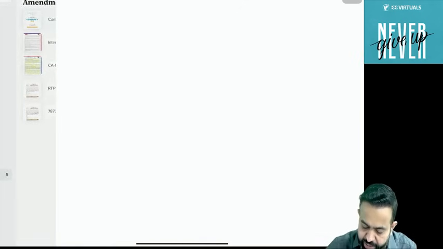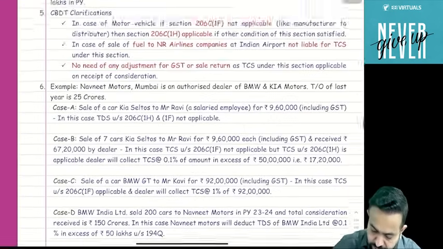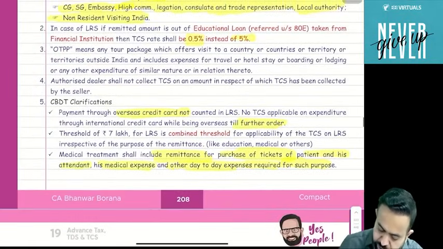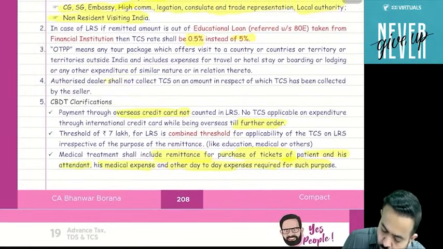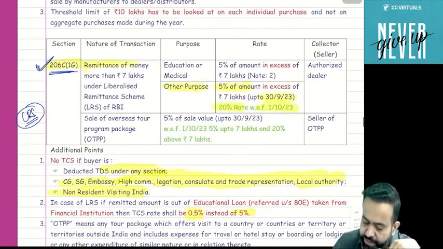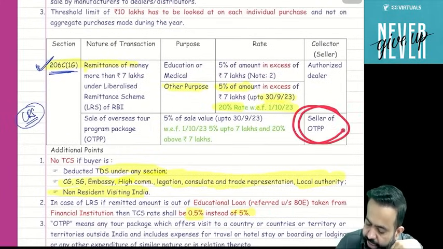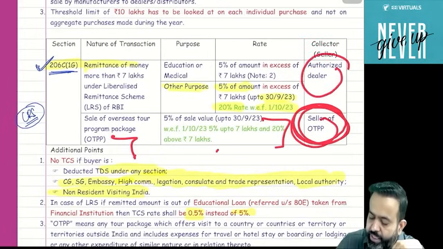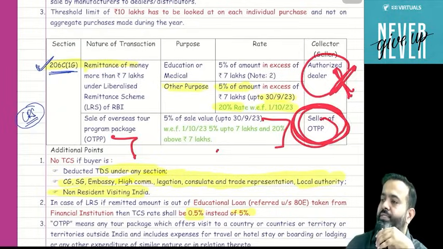If you read that line very carefully, try to understand, I have mentioned one line on the board. If the authorized dealer does not collect TCS on an amount in respect of which TCS has been collected by the seller, then when the seller has collected TCS on the OTPP, the authorized dealer is not required to collect TCS on that amount.